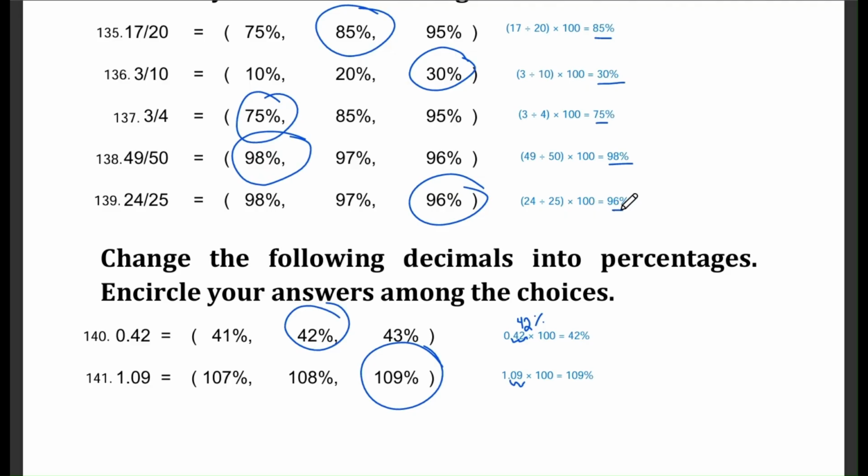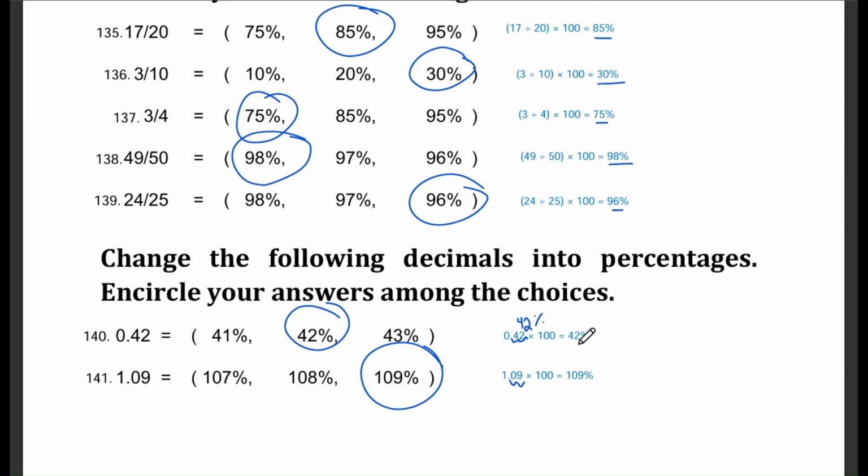We divide 24 by 25, which equals 0.96, and then multiply by 100 to get 96%. Now let's look at question 140. Here we are converting the decimal 0.42 to a percentage. The answer choices are 41%, 42%, and 43%. The right answer is 42%.